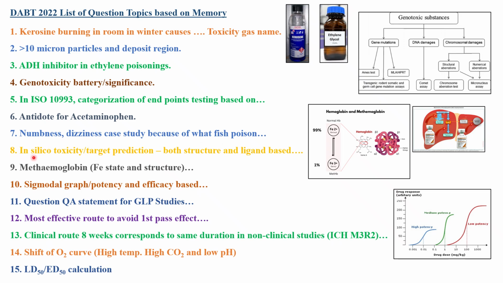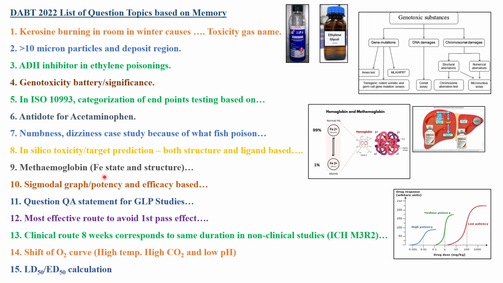Next question is about in silico toxicity, target prediction, both structure and ligand based. One question you will definitely get on in silico techniques because the industry is recently moving towards alternate methods. In case of alternate testing, in silico methods like Derek, Lhasa, as well as SARA are the software which FDA has also approved. So data generated from this software can be used for regulatory submissions. Particularly, software prediction data is used for impurity qualification and also in the cosmetic industry as well as extractables and leachables.